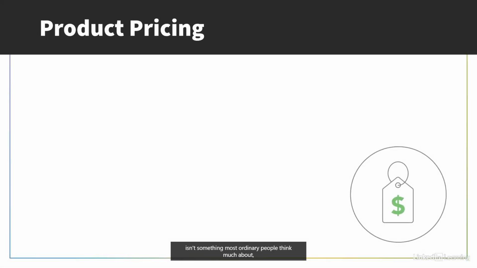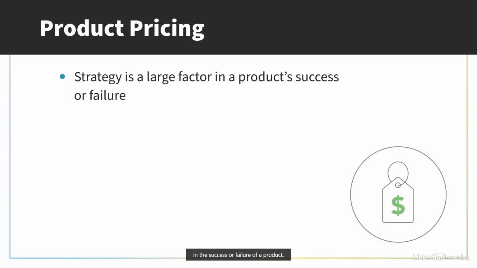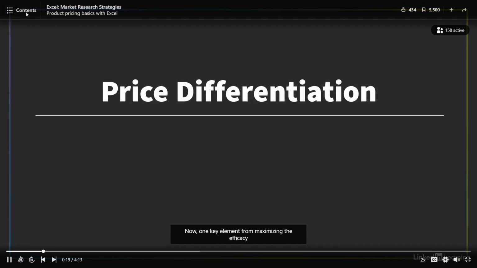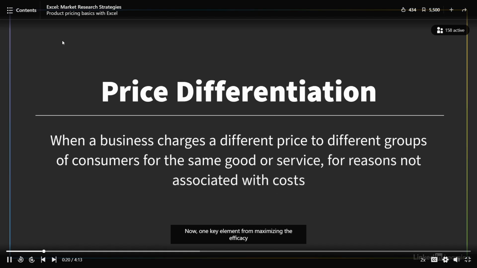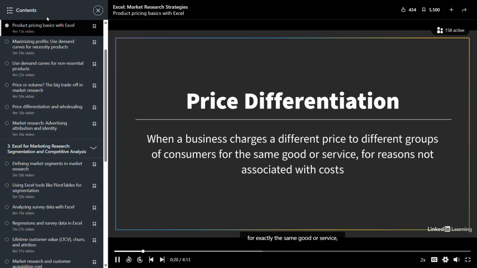Product pricing isn't something most ordinary people think much about, but pricing strategy is a huge factor in the success or failure of a product. Think about how different services like Uber, Costco, or Google would be if they didn't have their unique pricing models. Now, one key element for maximizing the efficacy of a business's price is what's called price differentiation, or sometimes price discrimination. Price differentiation occurs when a business charges a different price to different groups of consumers for exactly the same good or service, but for reasons not associated with cost.